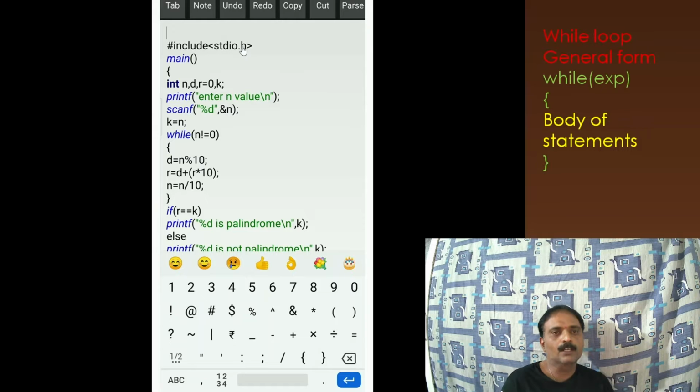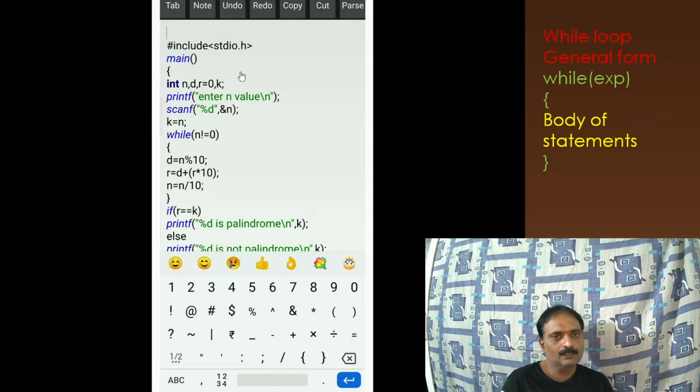This is the general C programming that I have done on the mobile. There are so many applications available; you can even do programming on a mobile. This is one of the applications that I have downloaded from the Play Store. That is C++. Of course, I am going to provide all this information in the description. So here, this is the program that I have written.